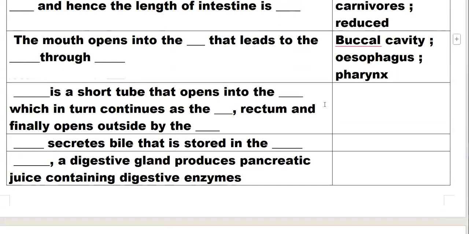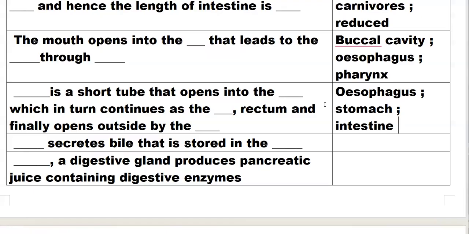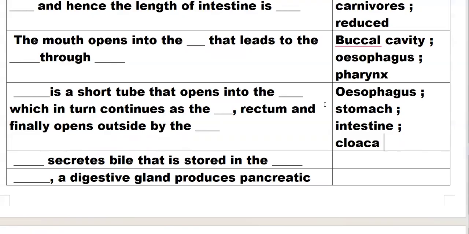Esophagus is a short tube that opens into the stomach, which in turn continues as intestine, rectum, and finally opens outside by cloaca.